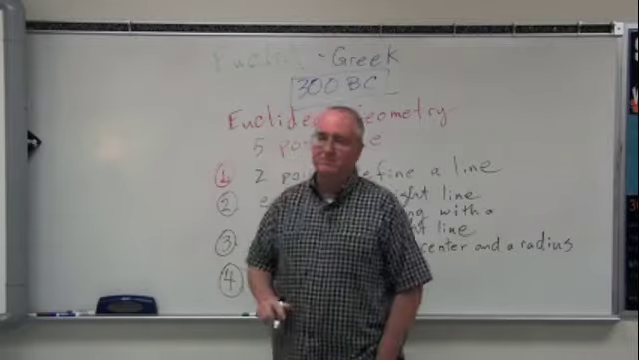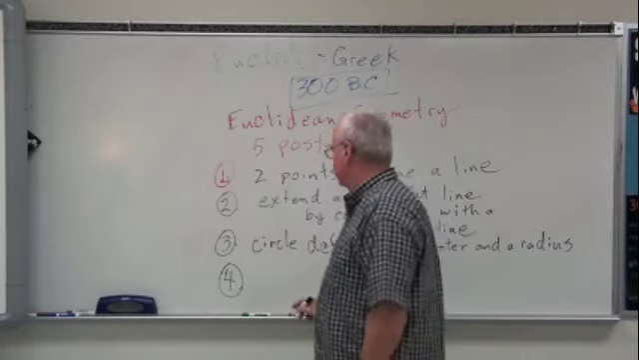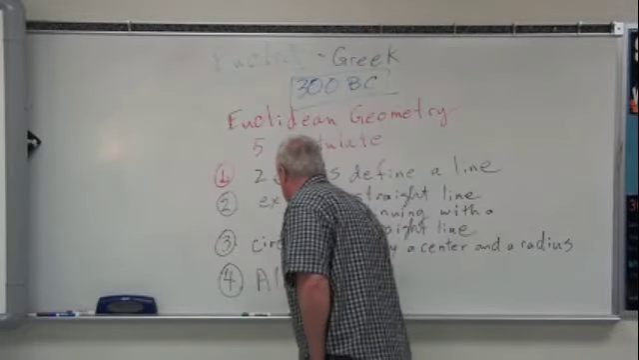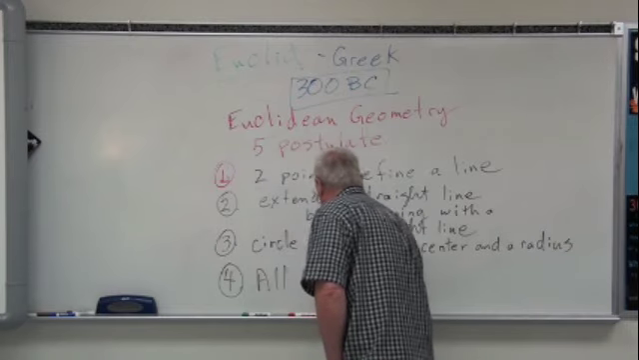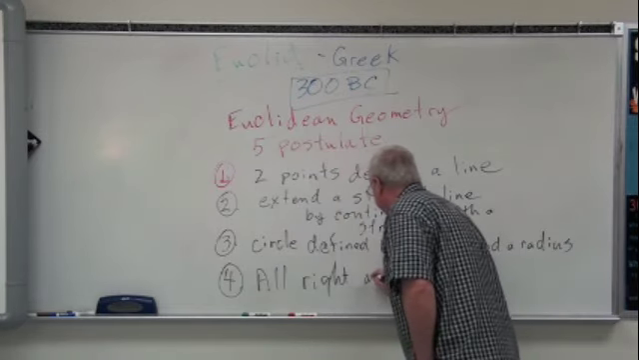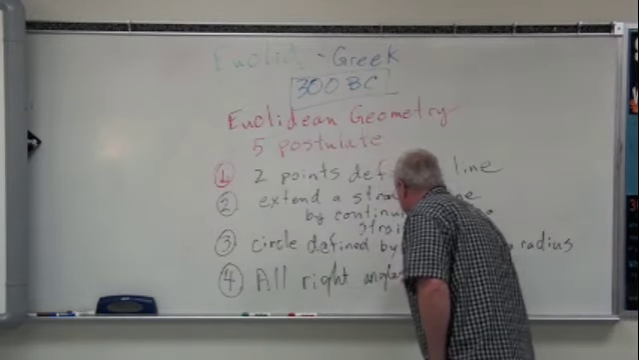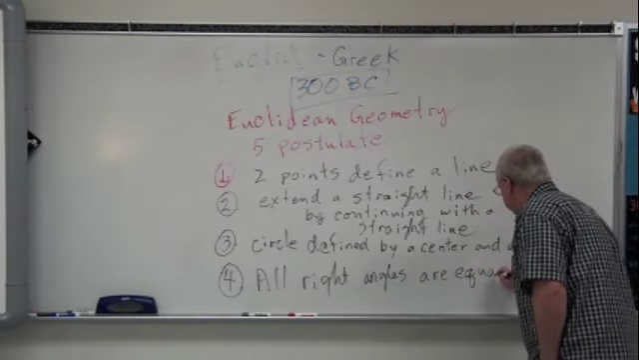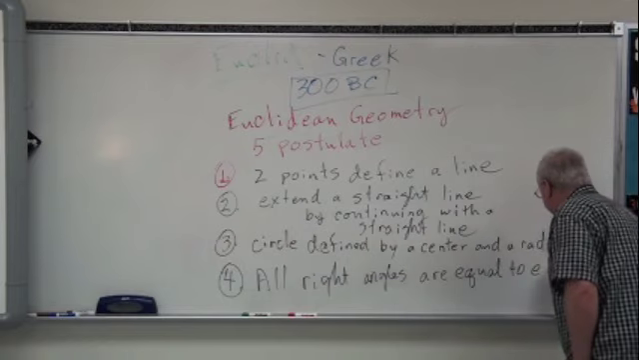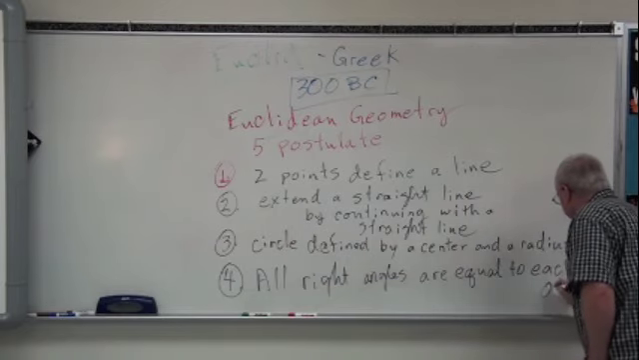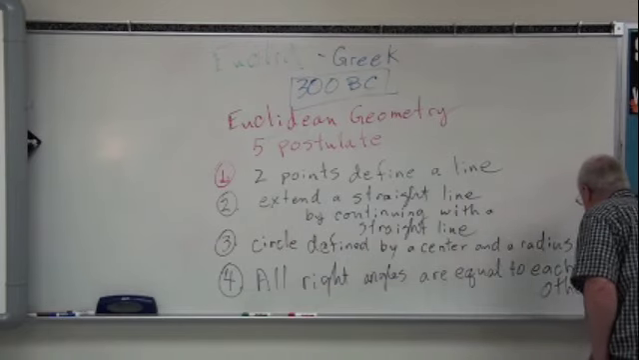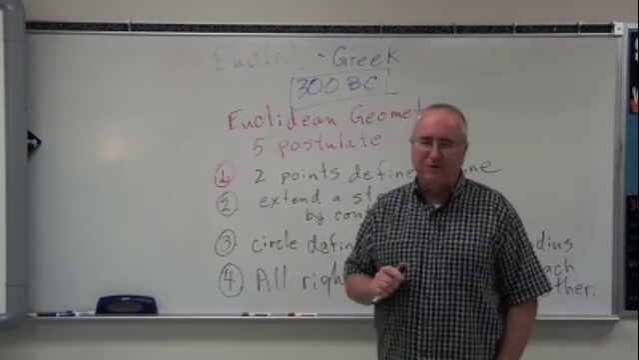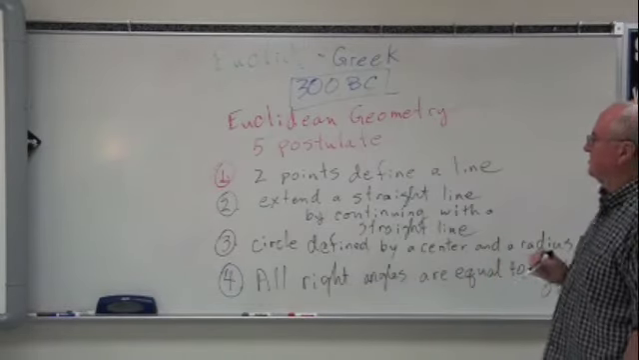The fourth one is pretty simple. All right angles are equal to each other. So these are the first 4 of his postulates or assumptions.